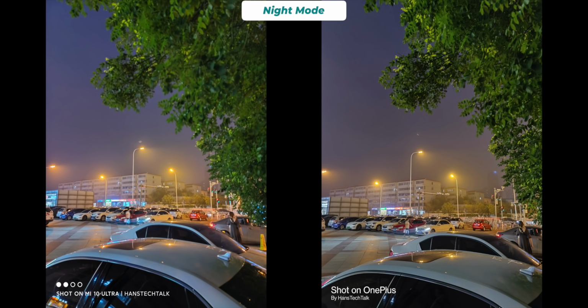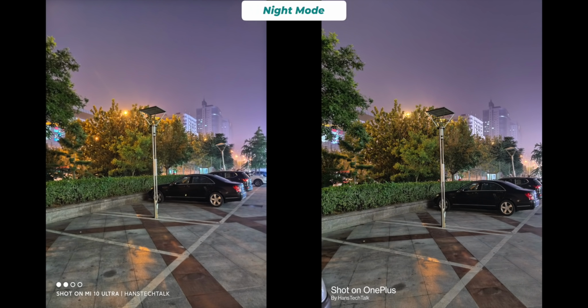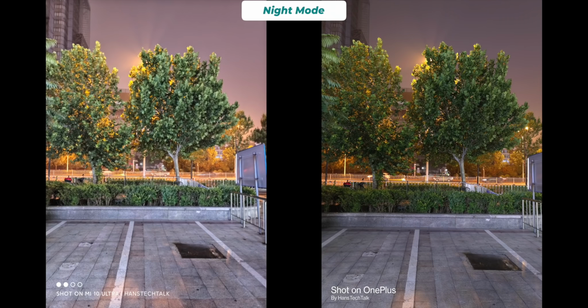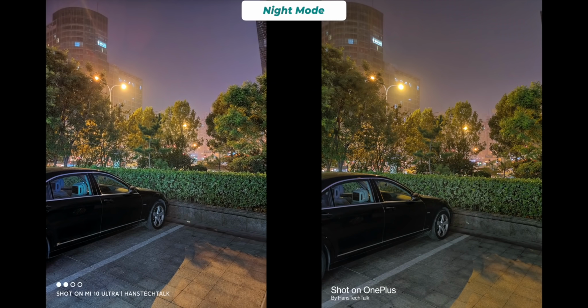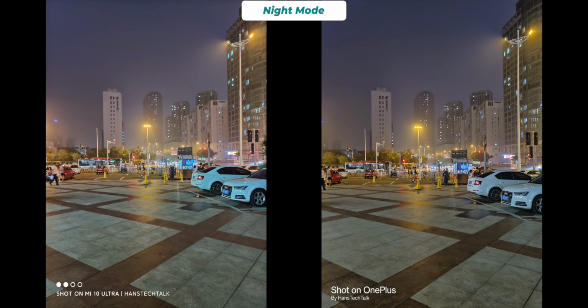Before you bash me with ugly words looking for night mode photos, let me tell you 3 things. Number 1, Xiaomi Mi 10 Ultra and OnePlus 8 Pro low light performance is really pretty similar, sometimes it's like identical. Number 2, Xiaomi Mi 10 Ultra goes for brightness in most of the occasions, but that doesn't mean added noise and grains. On the other hand, OnePlus 8 Pro keeps things within good exposure and gets more details. So this means there are some differences, but those are not that big.